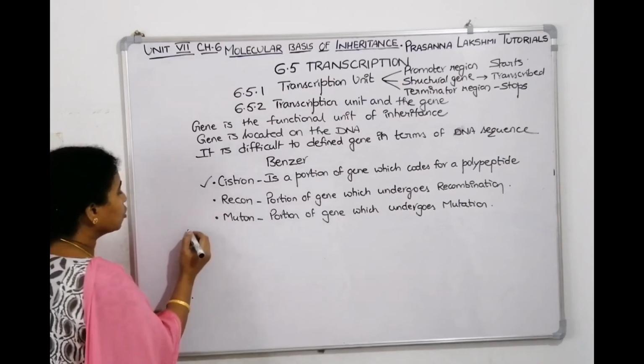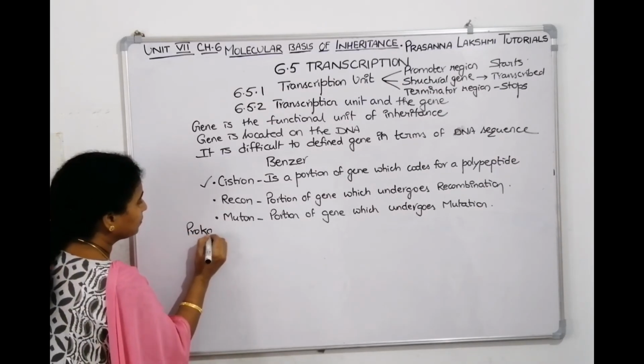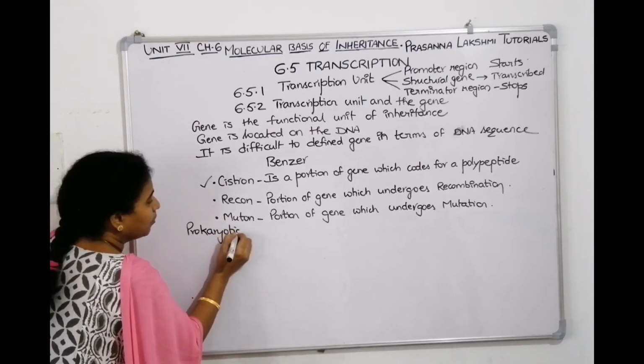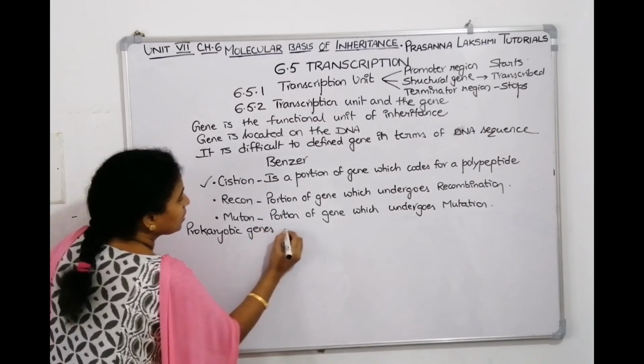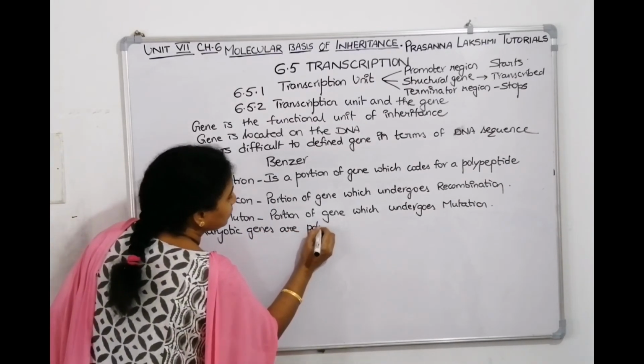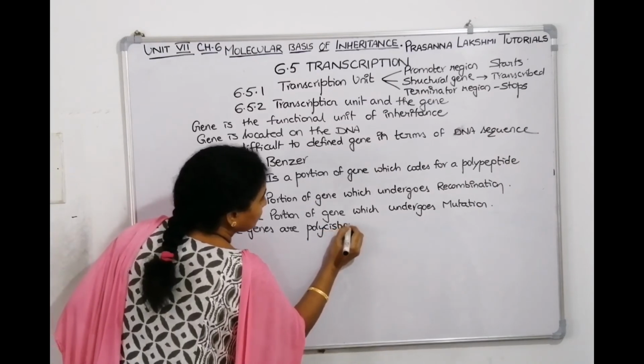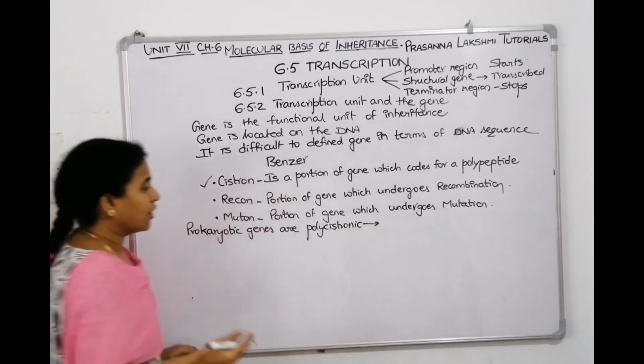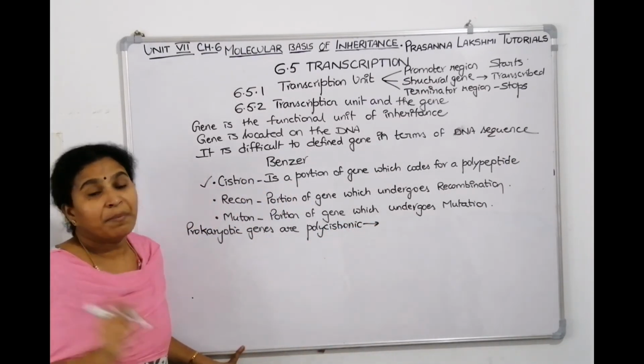So let us write down. Prokaryotic genes are polycistronic. What do you mean by polycistronic? One gene coding for many proteins.